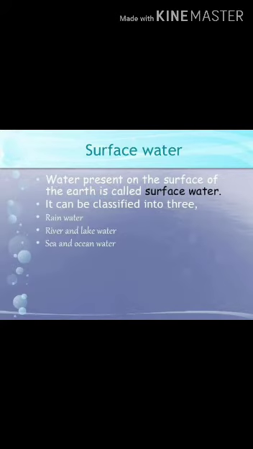Surface water. Water present on the surface of the earth is called the surface water. It can be classified into three: rainwater, river and lake water, sea and ocean water.